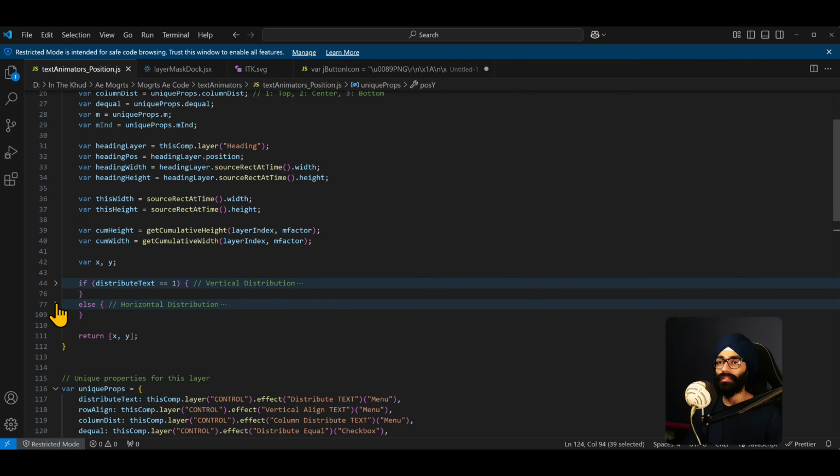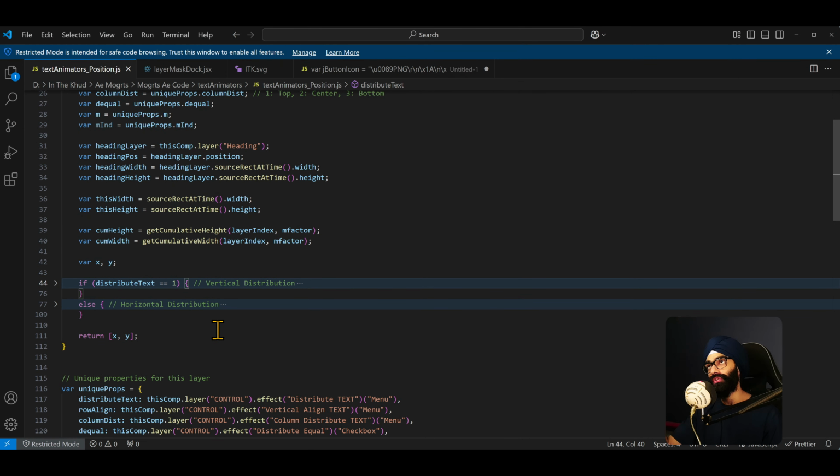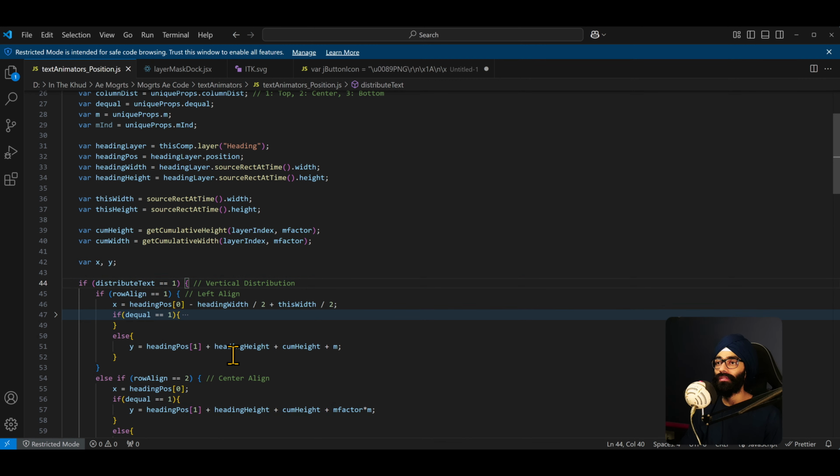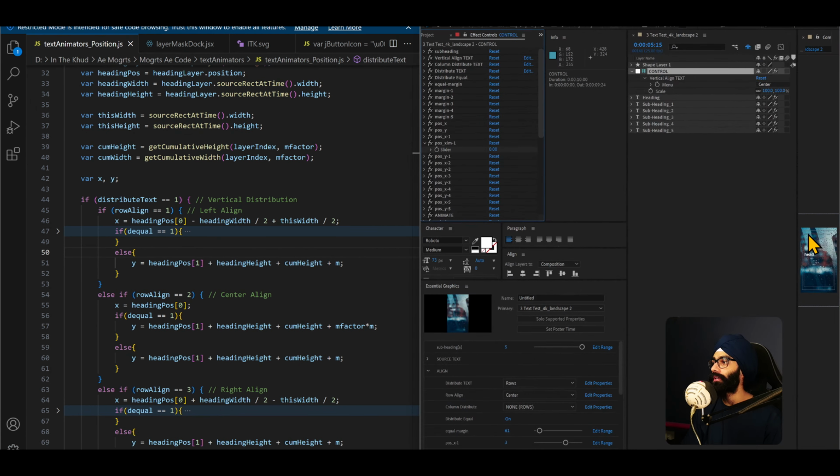So if distribute text is 1, which means vertical distribution, or in other words, row distribution. Rows is vertical distribution. It's kind of confusing. Horizontal distribution is column distribution, because I was thinking in terms of rows and columns like your spreadsheet, but this is ChatGPT's intervention. So if row align equals 1, left align, this is the logic, right? We're trying to calculate the position X and Y, so heading position 0 minus heading width by 2. I don't know if I can show this in action, but let me try.